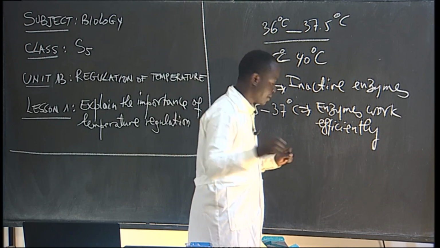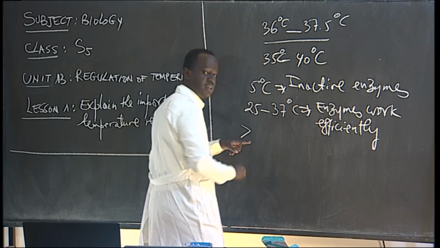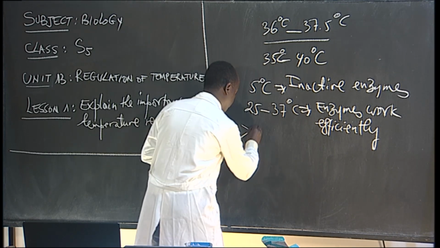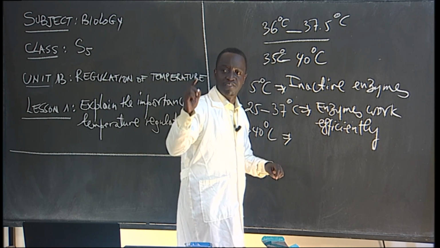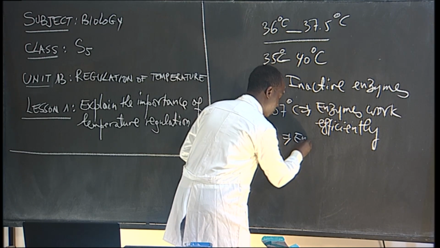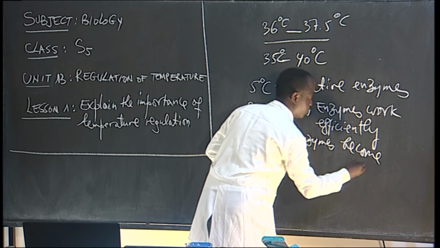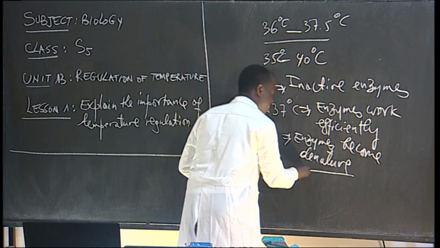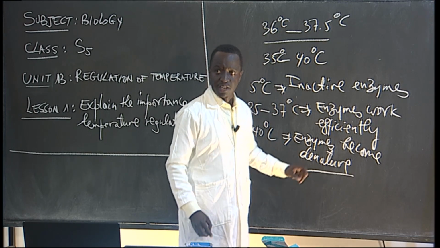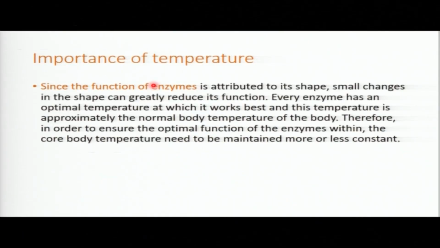Are you together? Now above 40 degrees Celsius, enzymes become denatured. Denatured, what does it mean? This is very dangerous. Denatured means they lose their shape, and they lose their catalytic property.